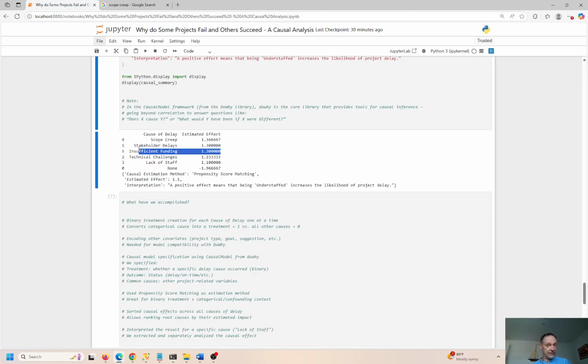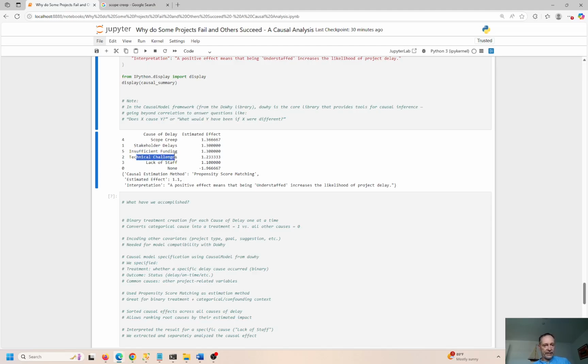And then we see this right here. The DoWhy library is telling us, does X cause Y? What would Y have been if X were different? If there was no scope creep, the project would be on time. If there were no stakeholder delays, the project would be on time. If there was sufficient funding, the project would be on time. Insufficient funding, I don't know. It's going off track. It's going into a ditch.